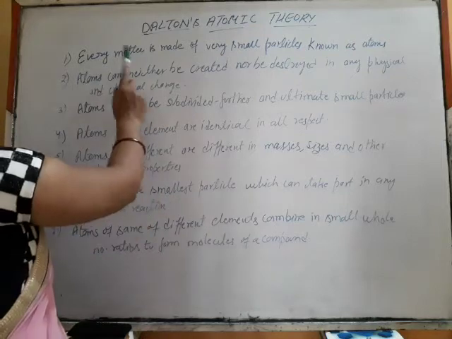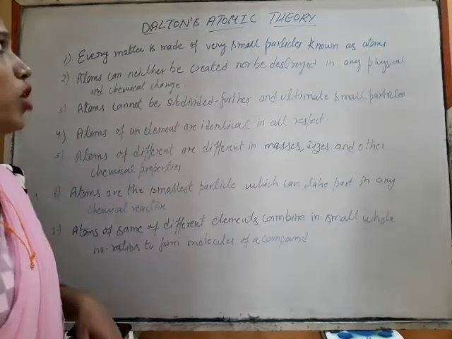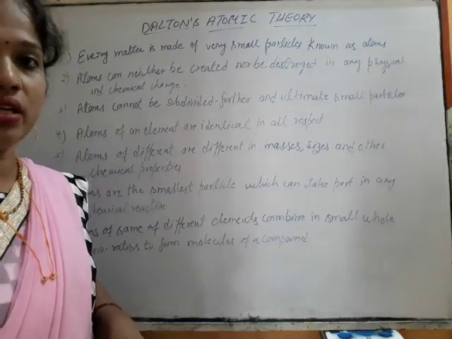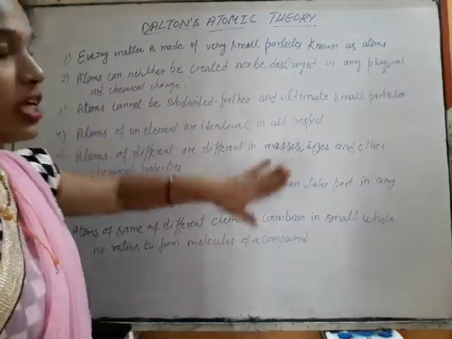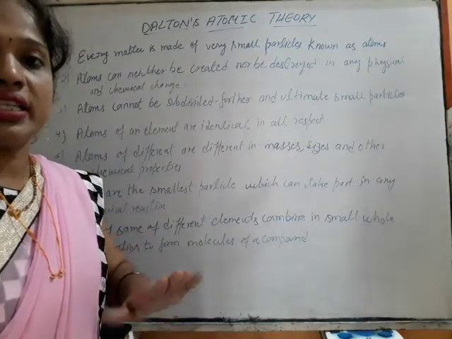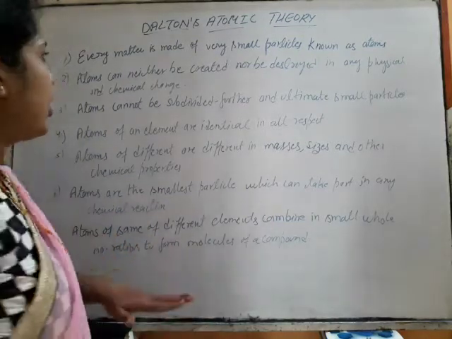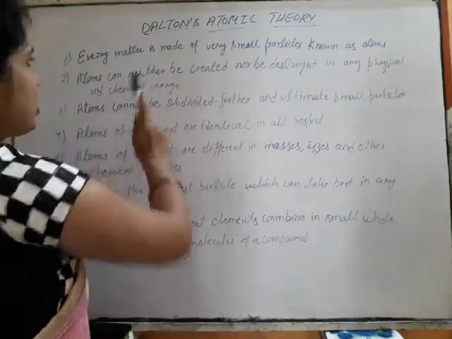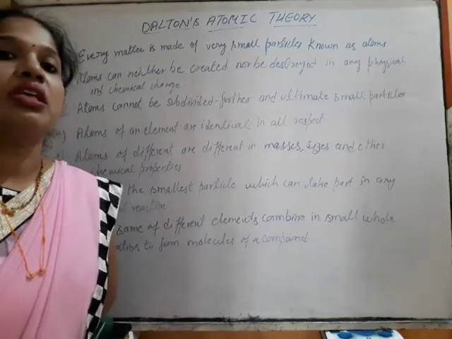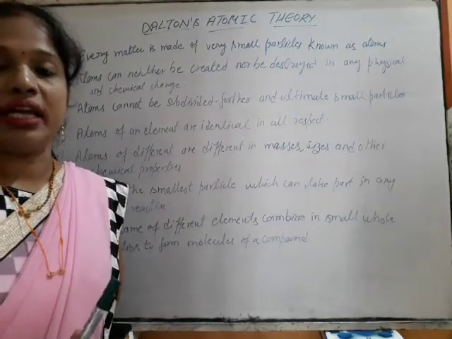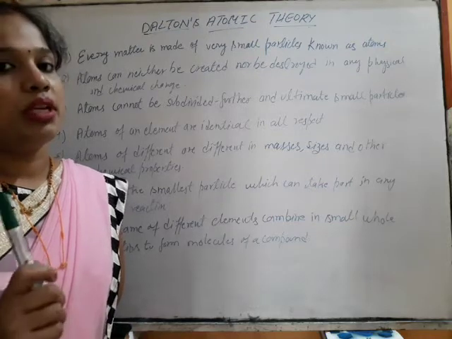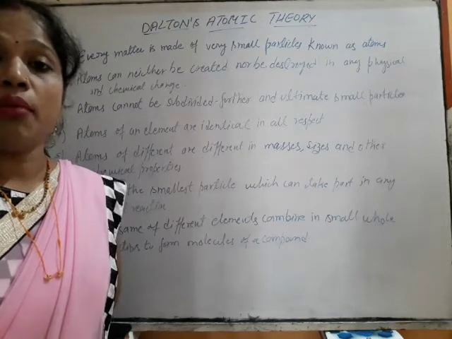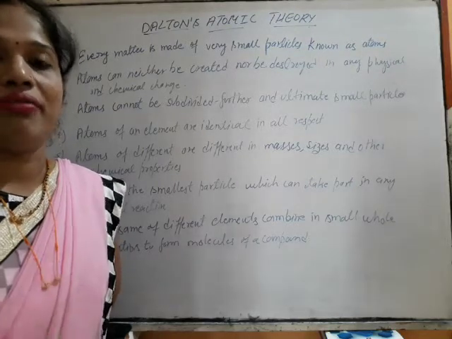The first point of the theory says every matter is made up of very small particles known as atoms. Atom is the very smallest particle which exists, which forms matter. The second is atoms can neither be created nor be destroyed in any physical or chemical change. It is there in the number, in the masses, in respect of everything.